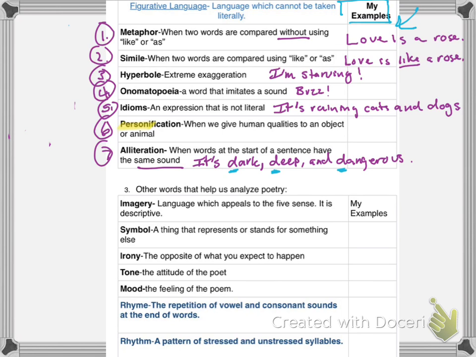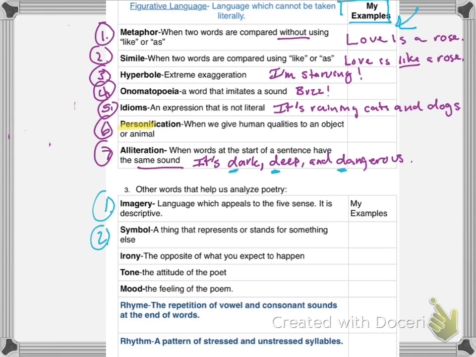Okay, other words that help us analyze poetry that we will go over: imagery, language that appeals to the five senses. It is descriptive language. So when you have anything that goes into taste, touch, sound, hearing, all of those things, this would be imagery. So when you have language that you can picture in your head when you're reading it, that is imagery.